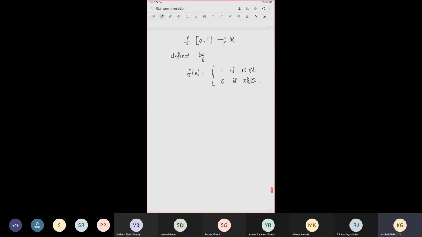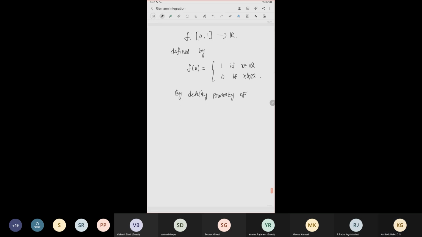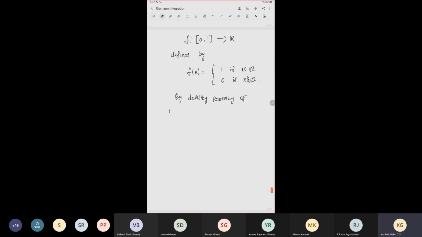I'll write it by the density property of Q and Q complement.